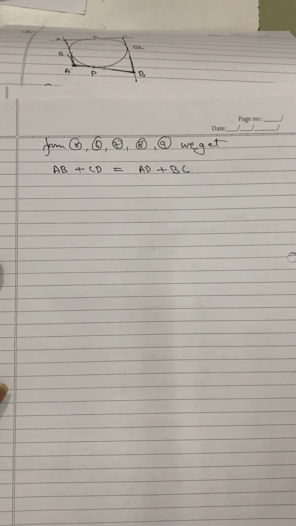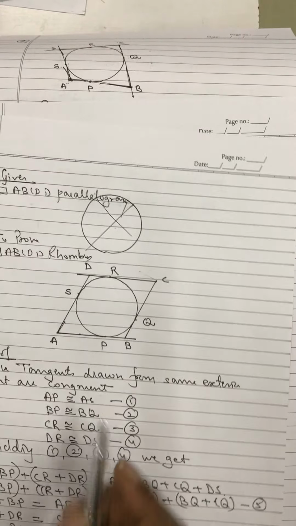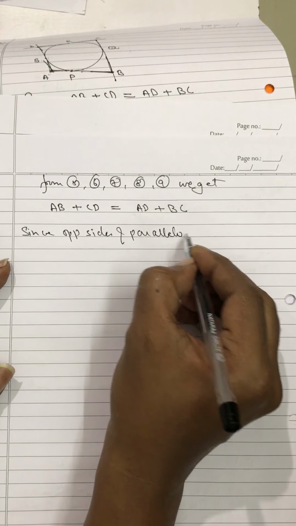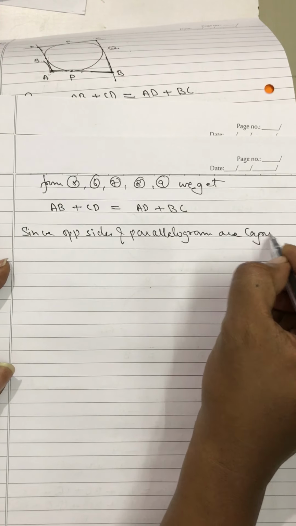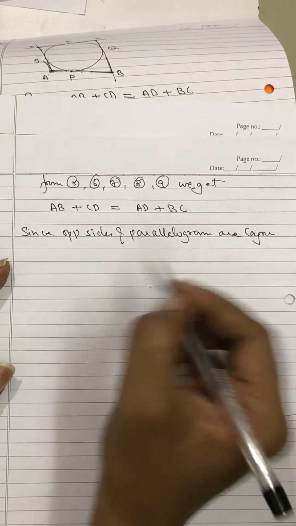But if I pay attention again, because it is a parallelogram, since opposite sides of a parallelogram are congruent, AB is equal to CD and AD will be equal to BC.